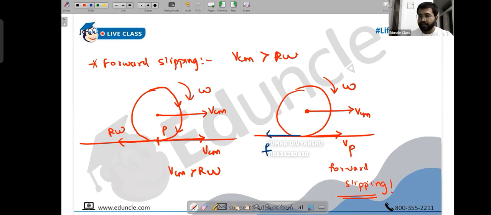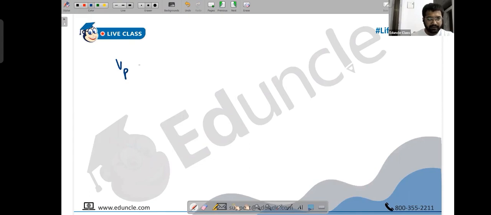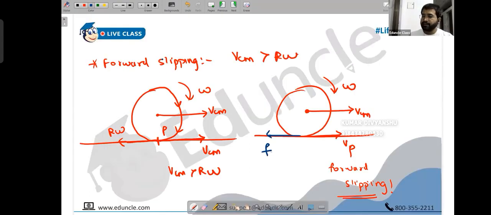Okay. Now, people, Vp was Vcm... Okay, let's not do it this way. Hang on. So people, friction is a kind of force. Force means it will have acceleration too. The question is whether the acceleration given by this is going to accelerate something or decelerate something?